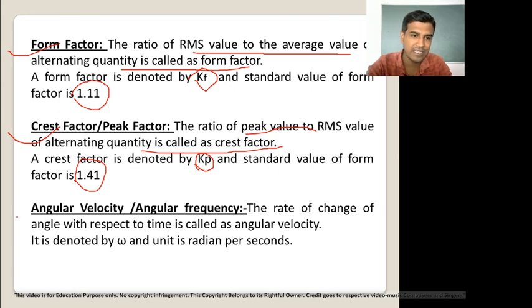Now the last definition is angular velocity. Sometimes in problems it is also termed angular frequency. What do we mean by angular velocity or angular frequency?